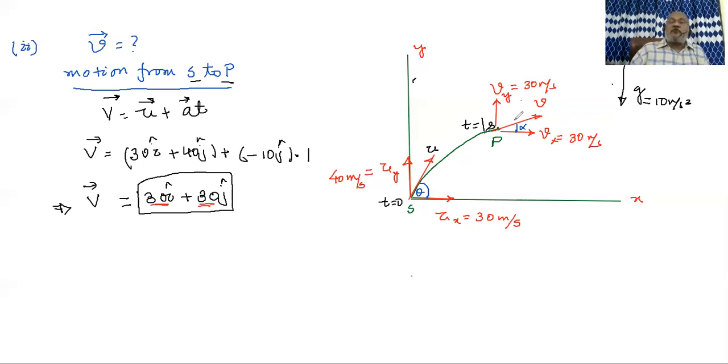And obviously V magnitude will be equal to 30 root 2, which is already ascertained, meter per second. Is it clear? And because the x component and y component are equal in magnitude, with a bit of common sense, we can say that this angle alpha will be equal to 45 degree.